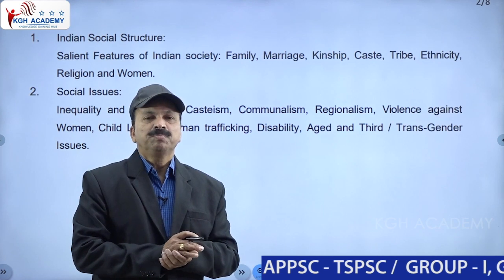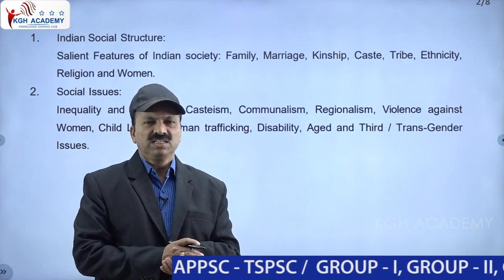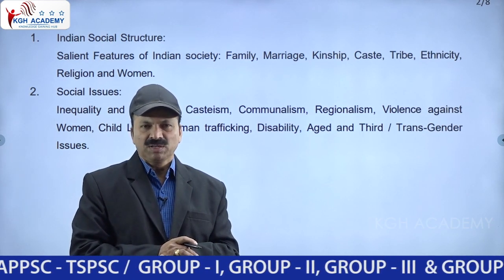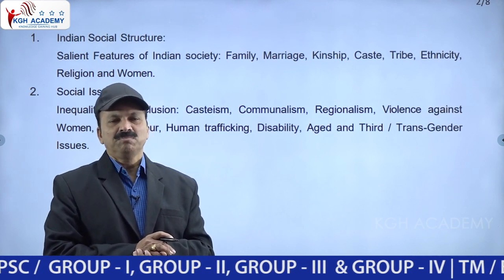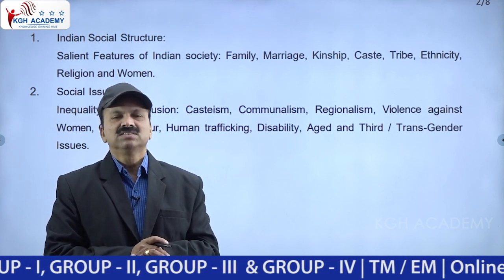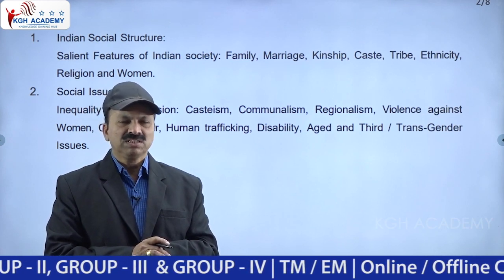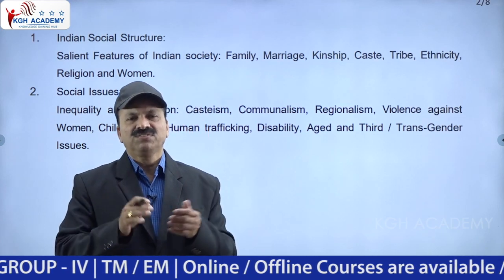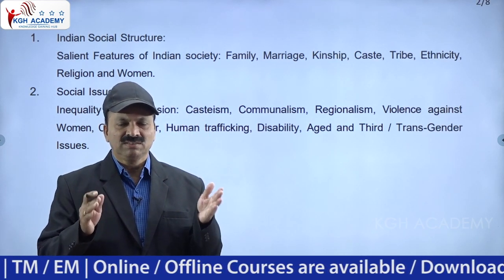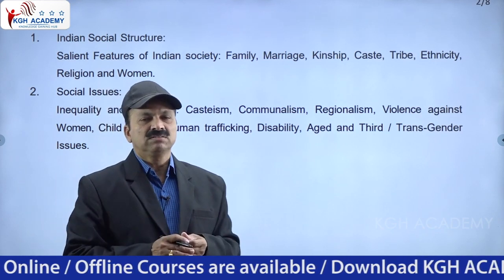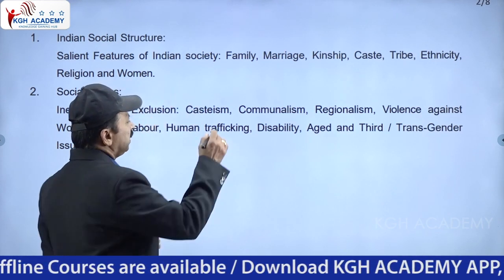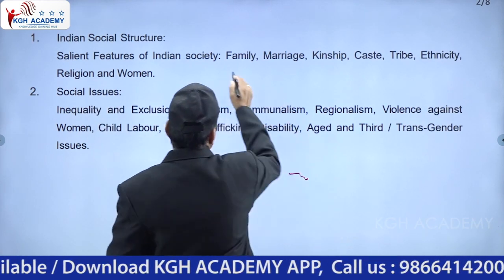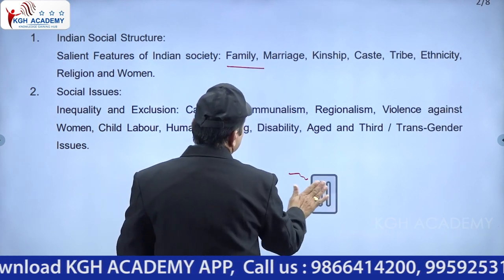A patriarchal society existed. The father is the head of the family, even from the Vedic period. What is the basis of family? Marriage. Marriage is the basis of family. So first and foremost is family, a patriarchal society where the father is the head of the family. The father was called Grahapati, Dampati, Kulapa. Different names existed for the father. So family is one of the important areas you have to see.